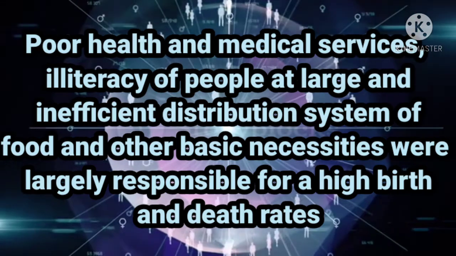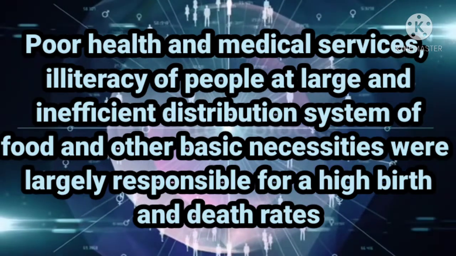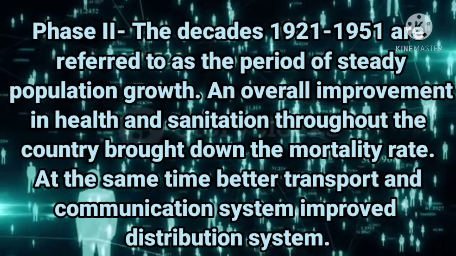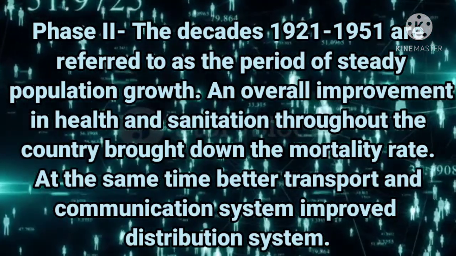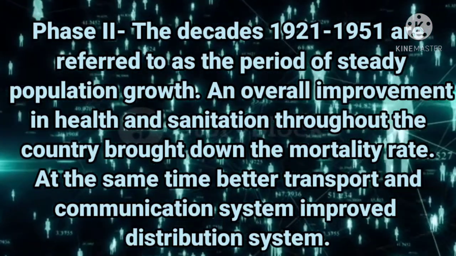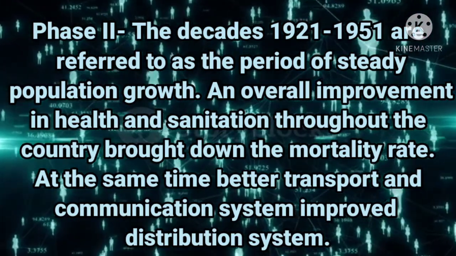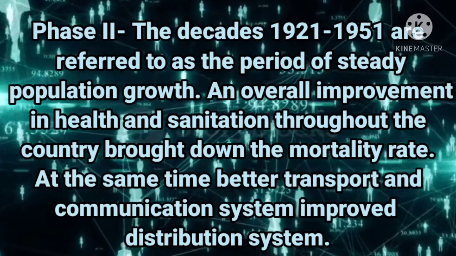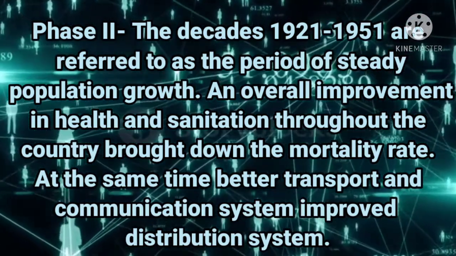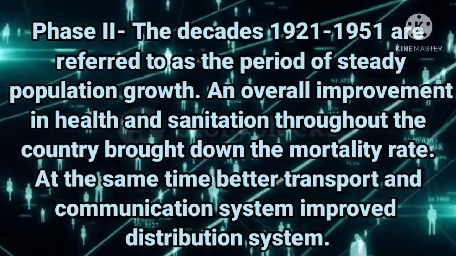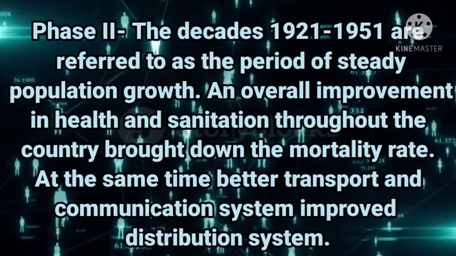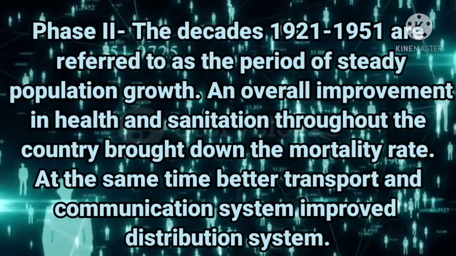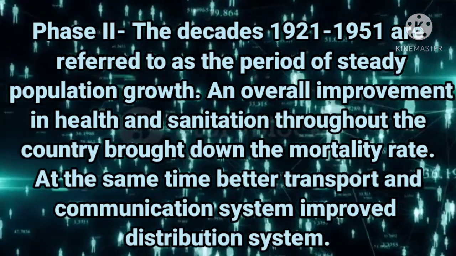Phase 2 is also known as the period of steady growth. It is due to the crude birth rate remaining high but the death rate coming down, leading to an increase in population. Improvement in health and sanitation facilities, transport system and distribution system were mainly responsible for the steady growth of population.